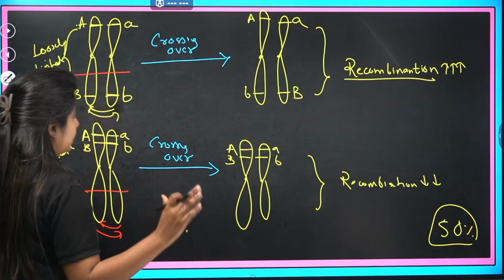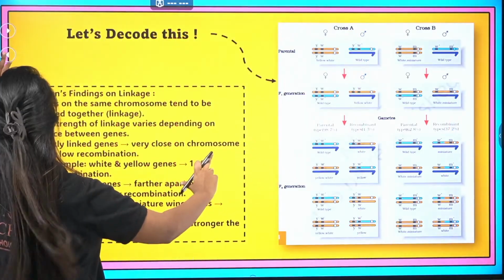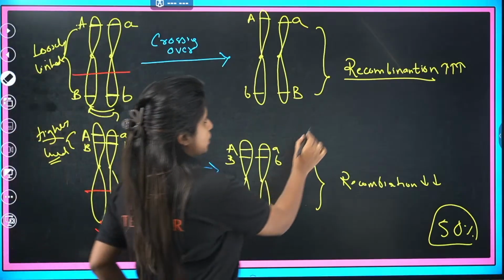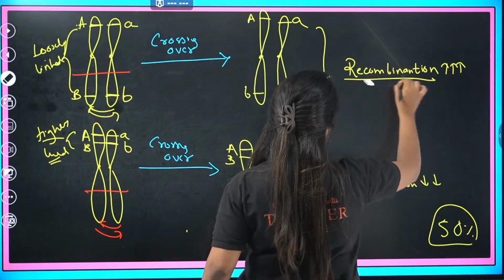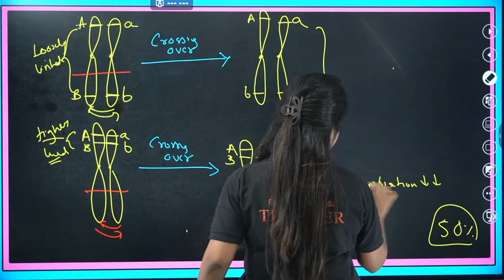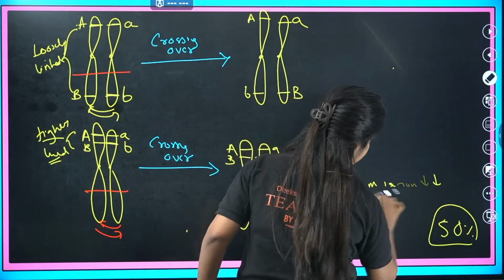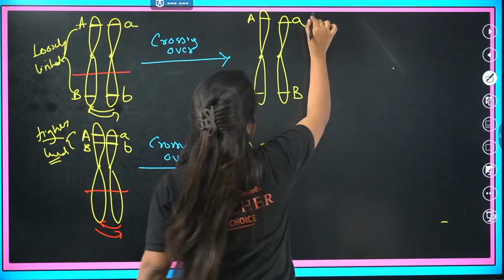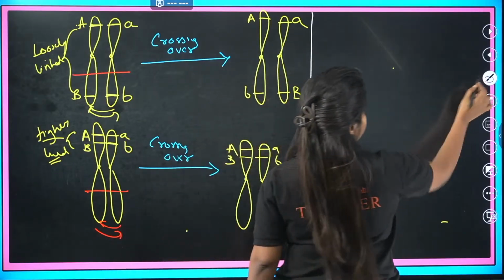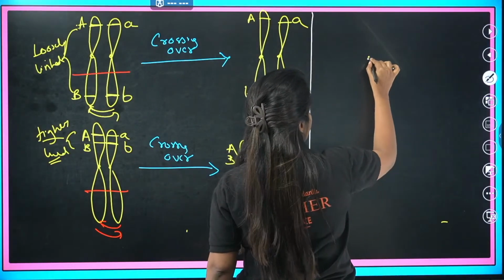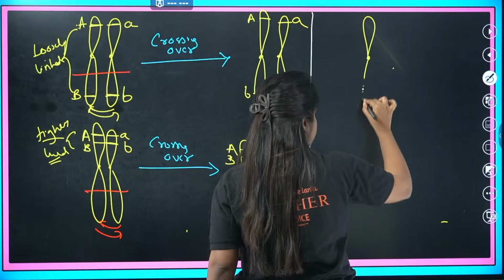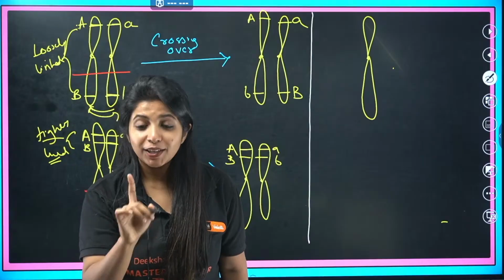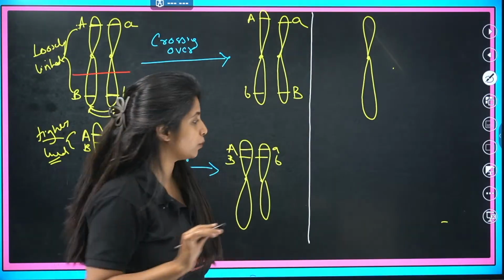Okay, now listen to me carefully. Here in this particular case, there is another feature with the help of which they are going to explain. I'm just going to remove this portion over here so that I get a little space to draw certain things. Now listen. There are a few genes over here. I am saying there are 3 genes, and you have to tell me what the position of them is going to be like.